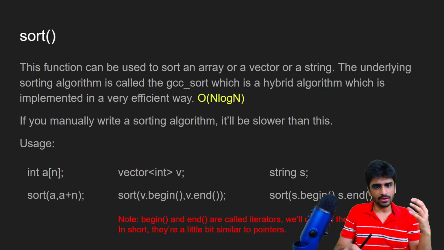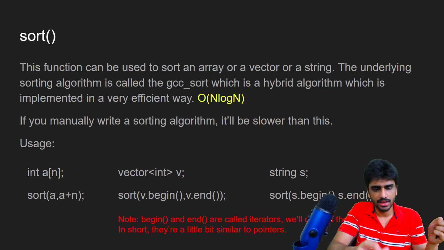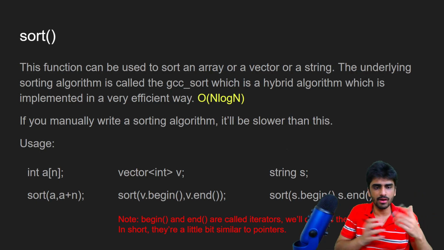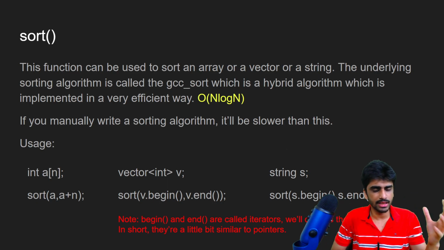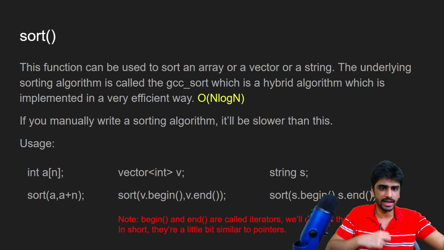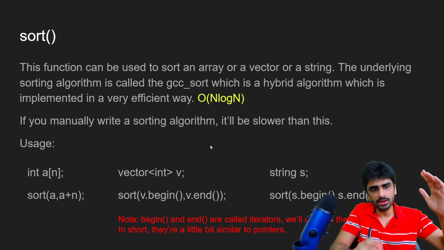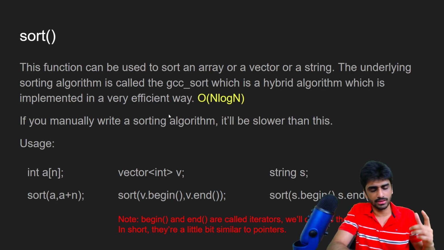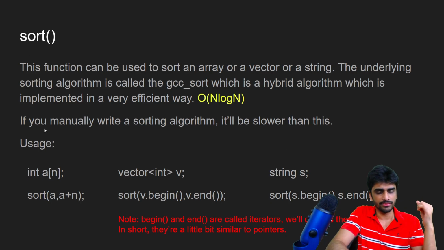The underlying sorting algorithm is GCC sort, and it is a hybrid algorithm. It is a mixture of three algorithms actually: quick sort, insertion sort, and heap sort. Mixing all of them together, it is a very, very efficient way of sorting, and it is already implemented in STL. So we can just use it directly, and it is O of n log n in runtime. If you write any other sort, it will be slower than this GCC sort. So whenever you want to sort some elements, it is best to use this sort function.